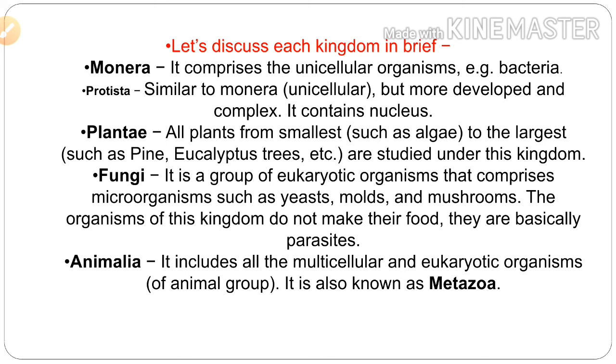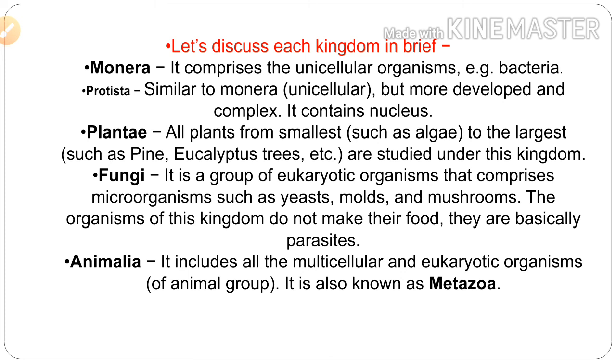The next kingdom is Protista. They are unicellular eukaryotes. It is similar to Monera but more developed and complex. It contains a nucleus. Plantae: all plants from the smallest such as algae to the largest such as pine and mango trees are studied under this kingdom. The next kingdom is Fungi.